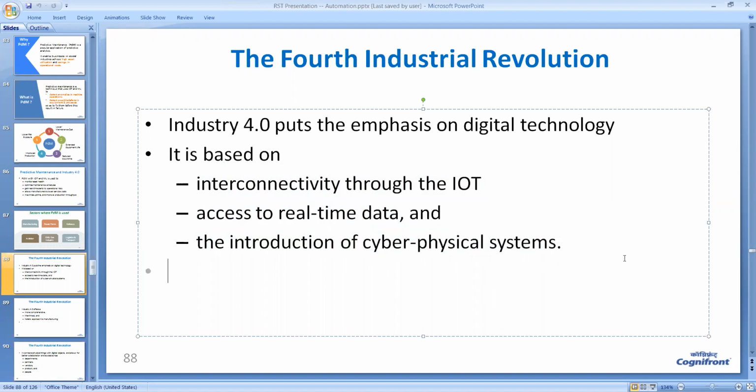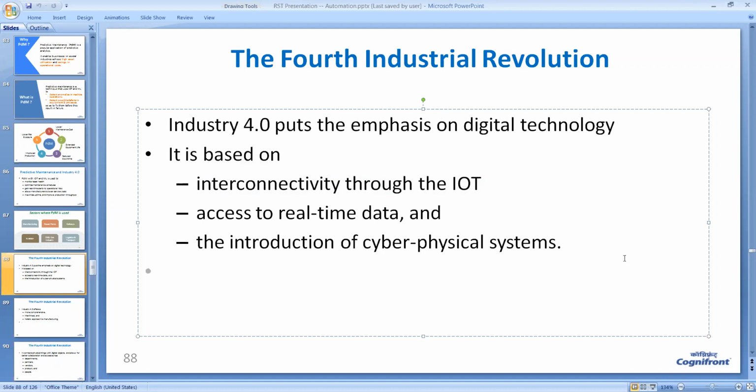Cyber physical system means using the computer and the real machine. What we see on the computer screen is virtual, meaning nothing is real on the computer screen. But still we do a lot of our work on the computer screen, like we handle our Excel sheet, PowerPoint, Word, and so on.